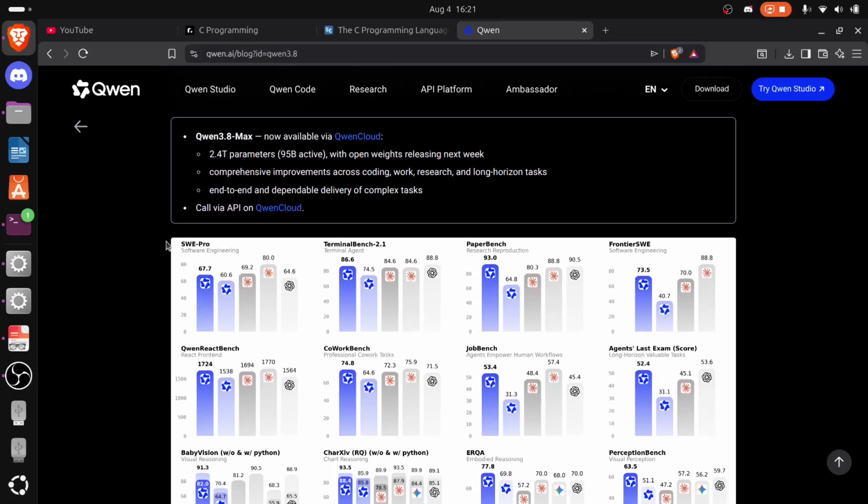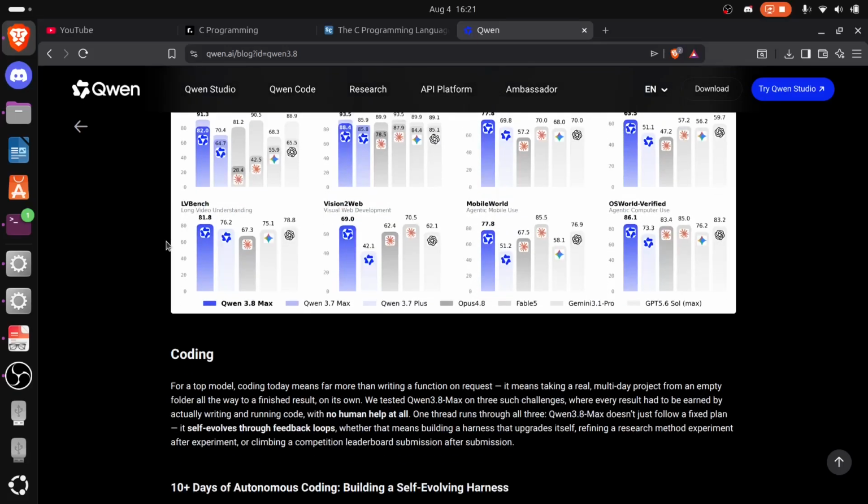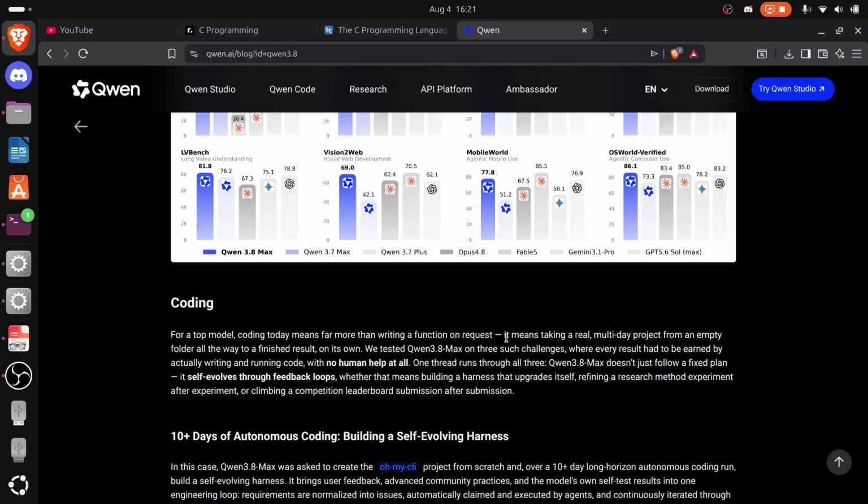And for the coding, for a top model, coding today means far more than writing a function on request. It means taking a real multi-day project from an empty folder all the way to a finished result on its own. They have tested Qwen 3.8 Max on 3 challenges, where every result had to be earned by actually writing and running code with no human help at all.